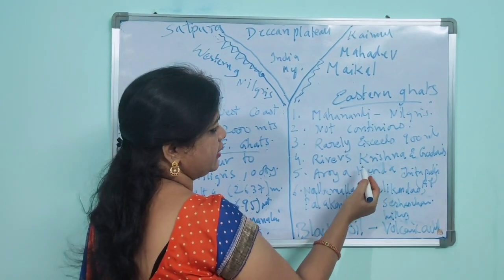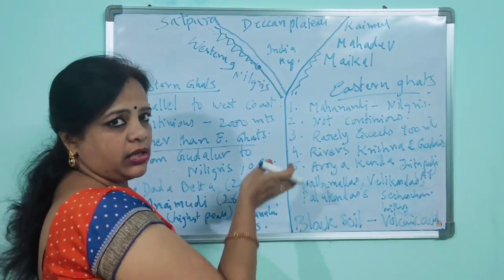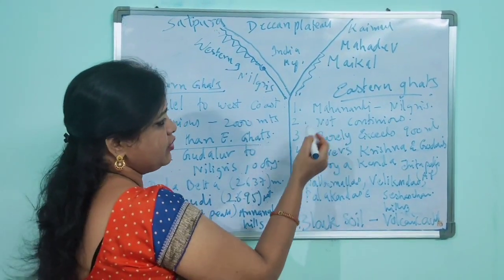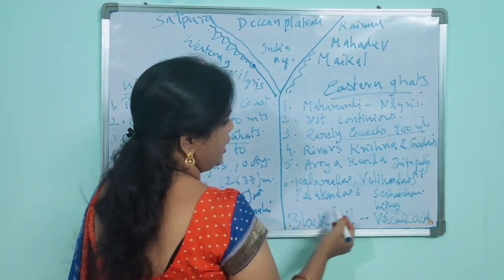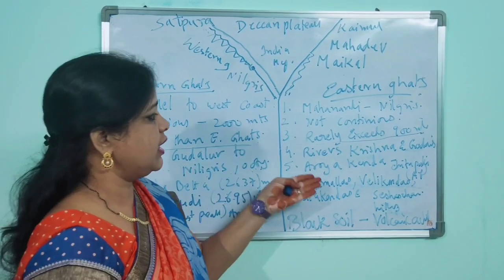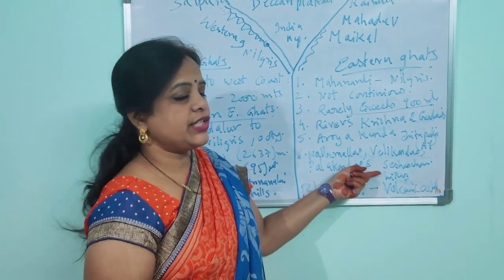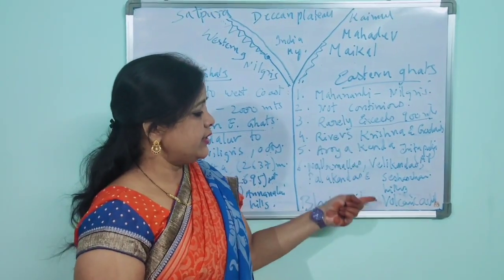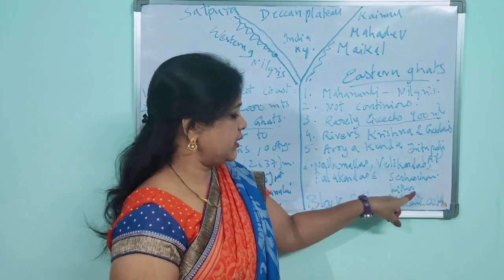It is not continuous. Okay, and rivers like Krishna and Godavari cut it. They take a slit over there. That is why it is not continuous, and it rarely exceeds 900 meters. So, what kind of hills do we find here in the Eastern Ghats? We find Nalamalas, Velikondas, Palakondas, and Sheshasalam hills in the Eastern Ghats. In Tirupati, our religious place, we find the Sheshasalam hills.